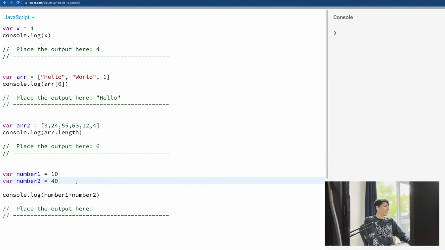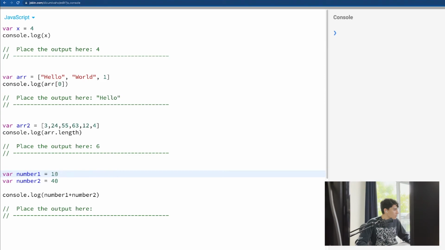Okay, so we have a variable called number1, and a variable called number2. The number1 is equal to 10. It's a number, an integer, and here the number2 is an integer 2. Let me just erase that, and it is asking for a console log.